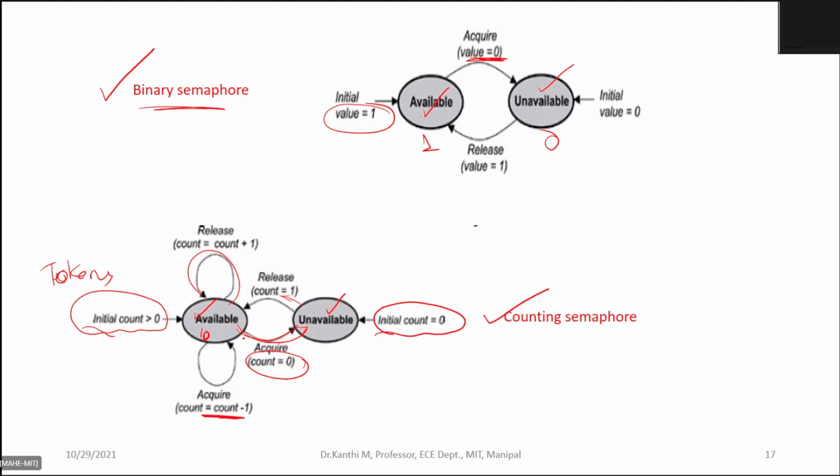Have you understood this? Hello? Yes, ma'am. I'm not able to hear. Yeah. So this is the difference between the binary and the counting semaphore. And in the RTX, which we are going to see, we'll be using this counting semaphore. Okay.